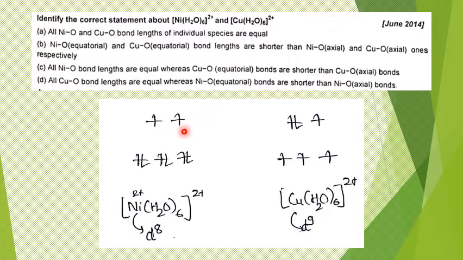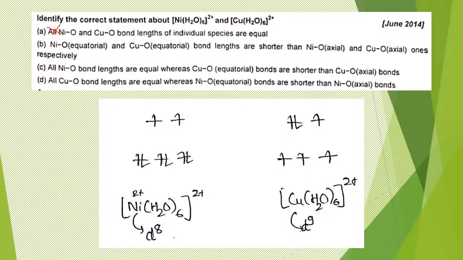No, it is not possible. Because here Jahn Teller distortion is possible, here it is not possible. So what I can say is, the first option is definitely not the answer. Second option, nickel-oxygen equatorial and copper-oxygen equatorial bond lengths are shorter than nickel-oxygen axial and copper-oxygen axial ones respectively.